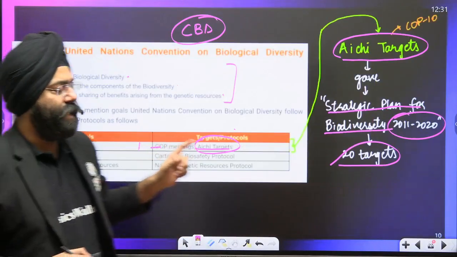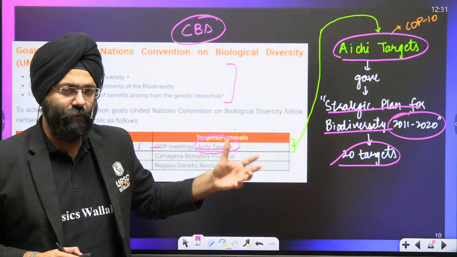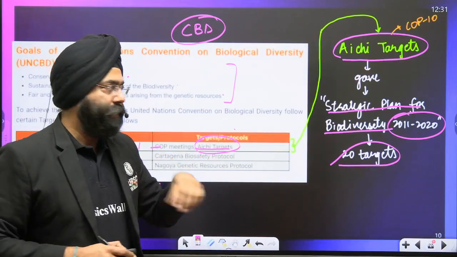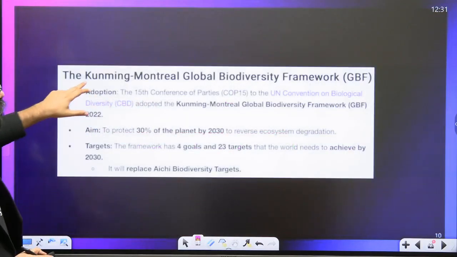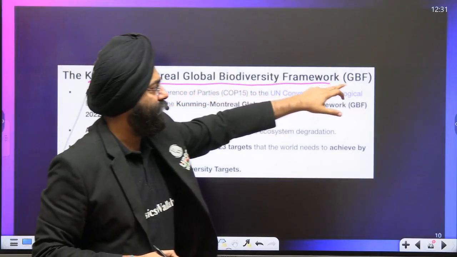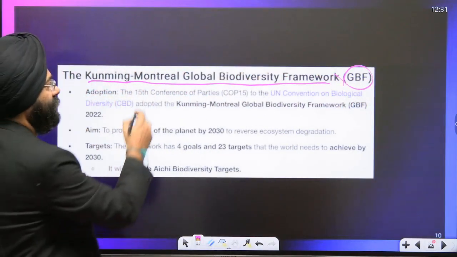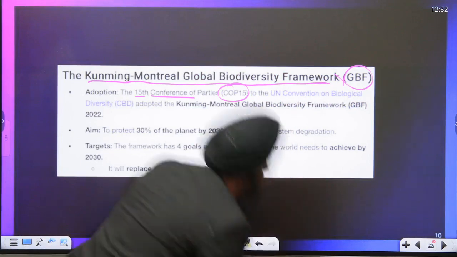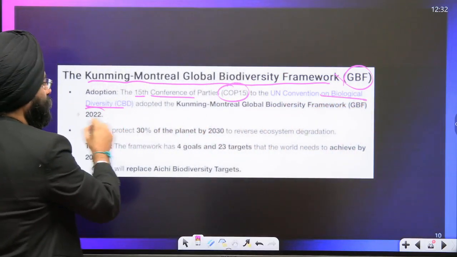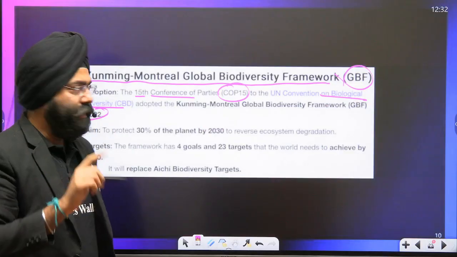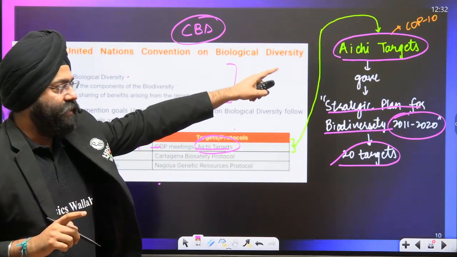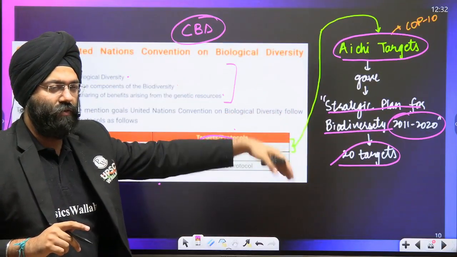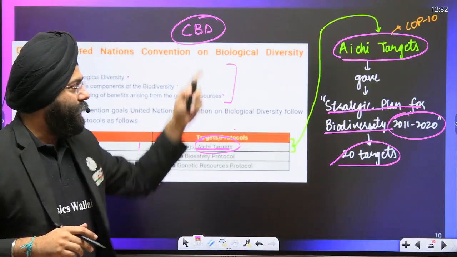Under these 20 targets, because it was COVID time, these targets were not achieved. What happened? We had to revamp it, right? So we had the Kunming-Montreal Global Biodiversity Framework, GBF, which was basically the 15th Conference of Parties, COP15, to the UN Convention on Biological Diversity. This took place in 2022, right? Again, repeating, COP10 gave us the Aichi targets, that means till 2020 what you had to protect and how, but we were not able to achieve them because of COVID issues also. So revamping had to be done under the CBD.